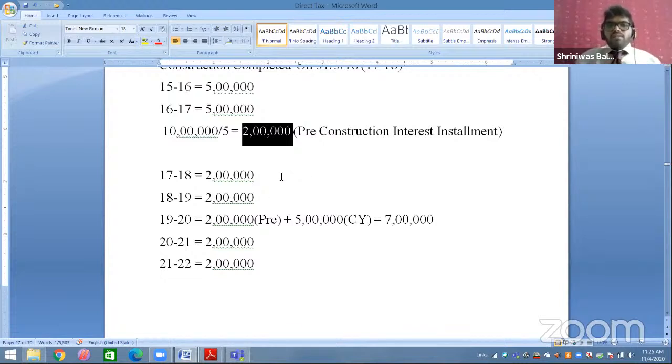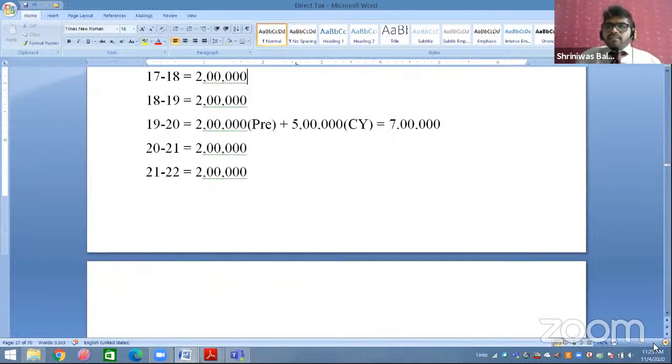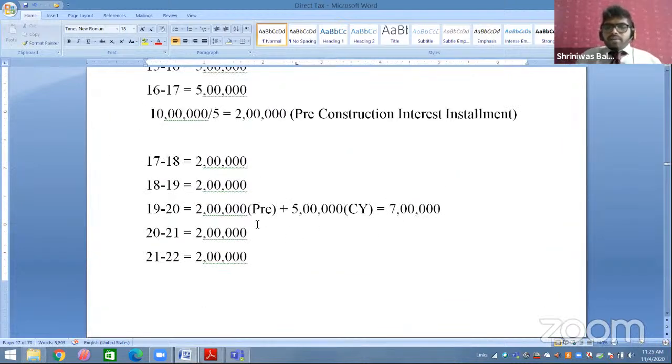So your construction completed in the year 17-18. So you will start claiming interest deduction from 17-18, 18-19, 19-20, 20-21, 21-22. So these 5 years you will take it.